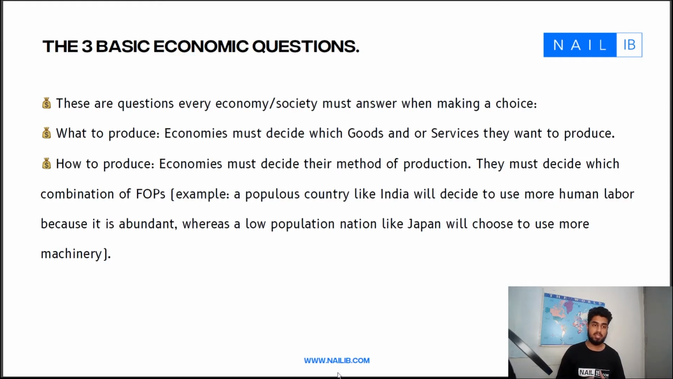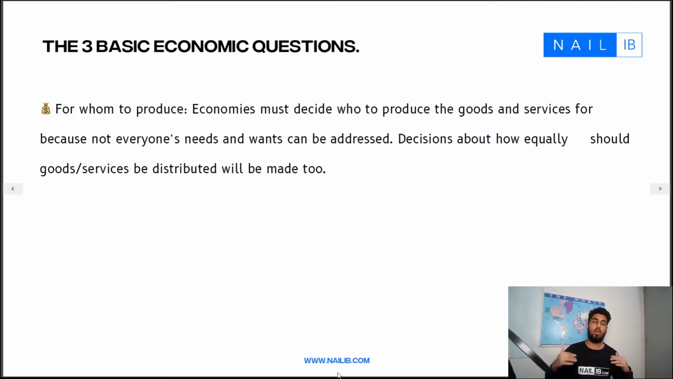So economies must answer the what to produce question and how to produce what goods and services they are going to produce, in a manner which is efficient. And finally, who are they going to produce those goods and services for? Economies must answer this third question because they must decide who gets the goods and services that are being produced in the economy. Not everyone can get what they want. So decisions about equality of output, if everyone should get it or if only some people should get it.